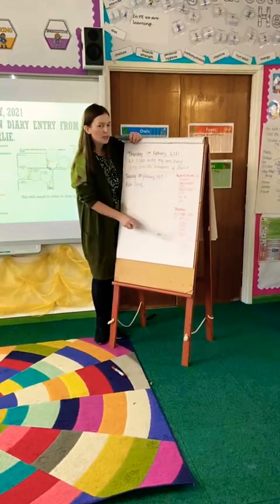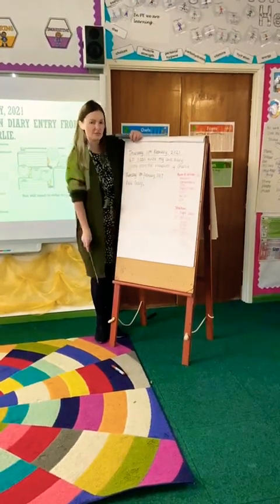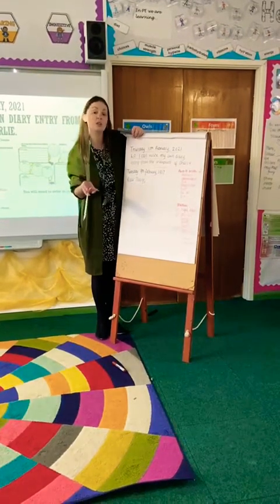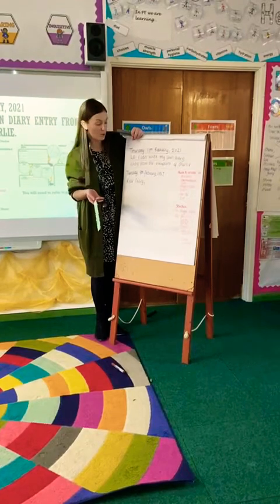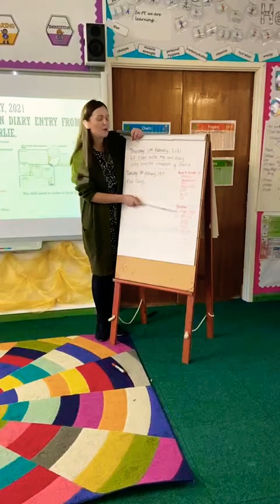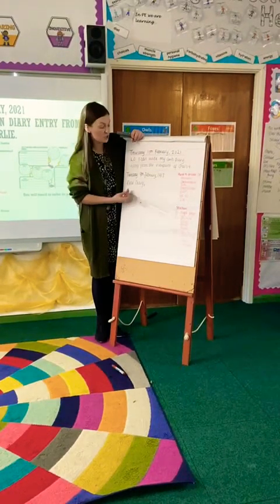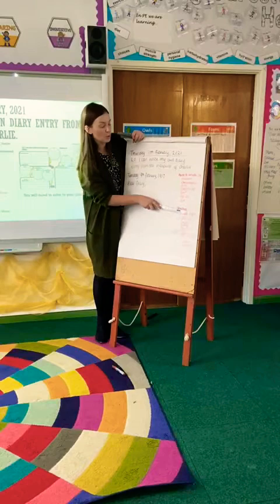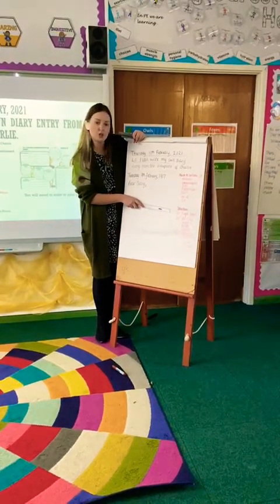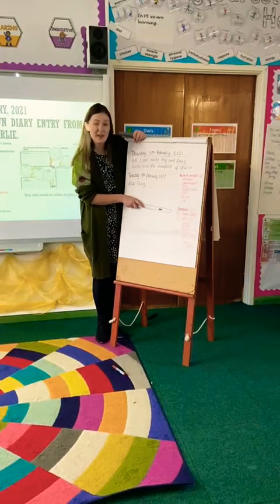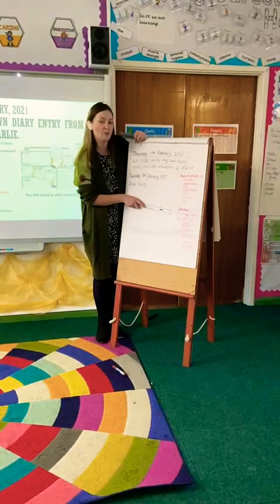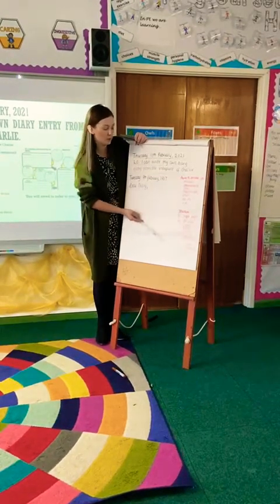I've made a little note here about the structure of the diary entry, the things that you might want to talk about in each paragraph, but ultimately you might come up with your own ideas, and that's not a problem either. For my diary entry, in paragraph 1, I'm going to do the night before. This is going to be one big entry, and I'm going to talk about how Charlie's feeling the night before the execution. The execution is looming over him, he's in bed for the final time, on his own. What is going through his head at that point? That's going to be my focus.